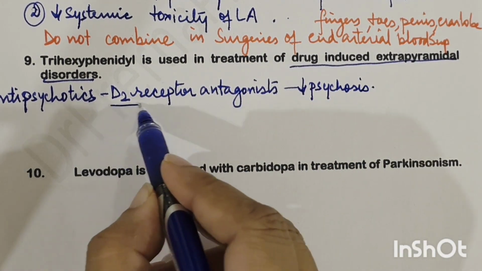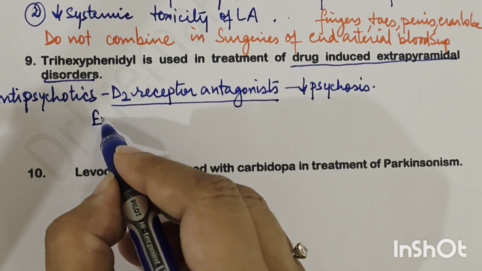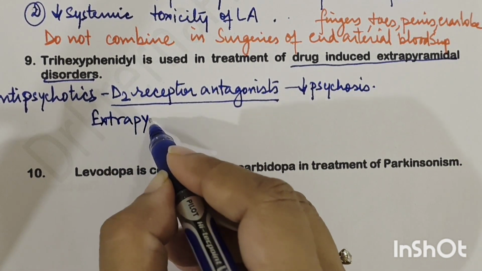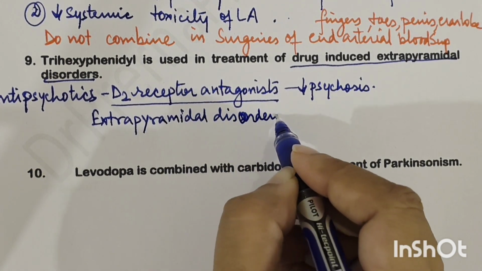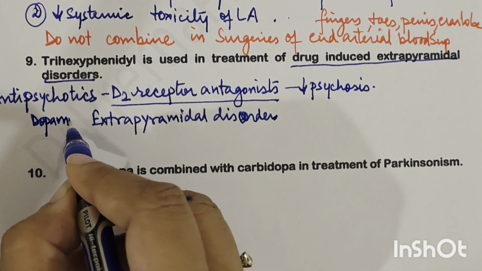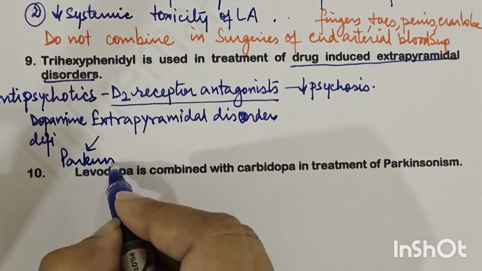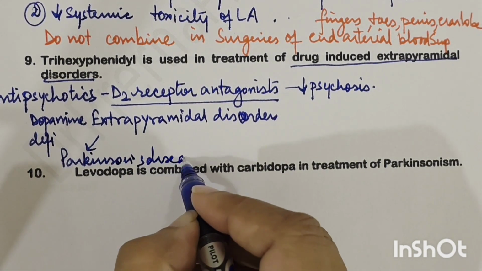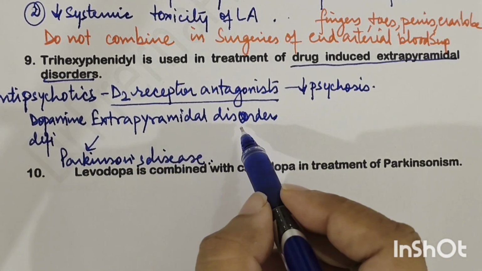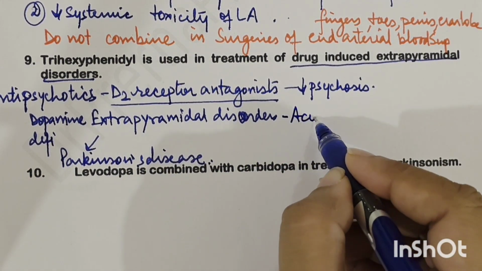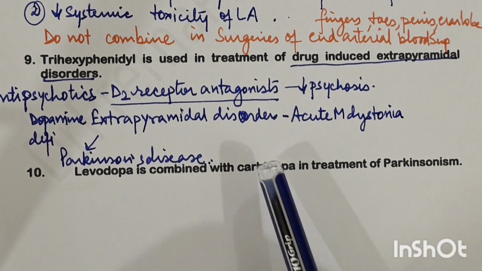Now when these drugs block the D2 receptor, a certain deficiency of dopamine results in extrapyramidal symptoms, extrapyramidal disorders. Why? Because there is a dopamine deficiency, and it is quite similar to what you see in Parkinson's disease, because Parkinson's is actually a disease where there is reduced dopamine. So there we give levodopa. These extrapyramidal disorders are acute muscular dystonia, then akathisia, tardive dyskinesia, motor restlessness, all these symptoms.